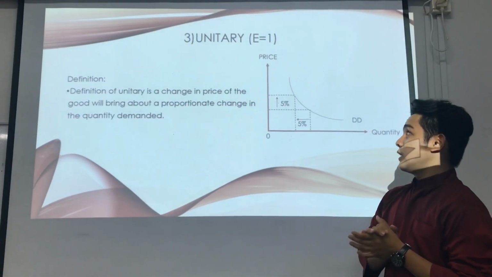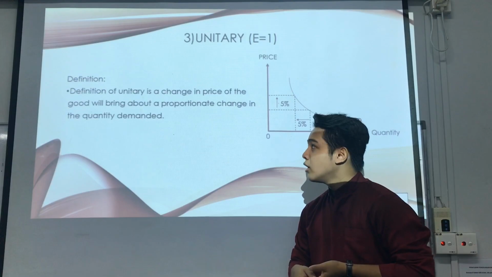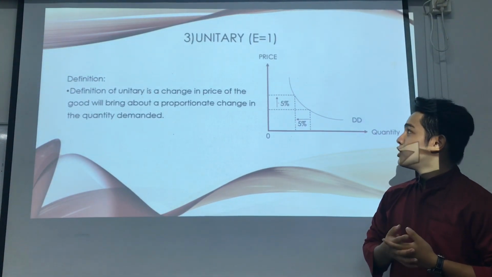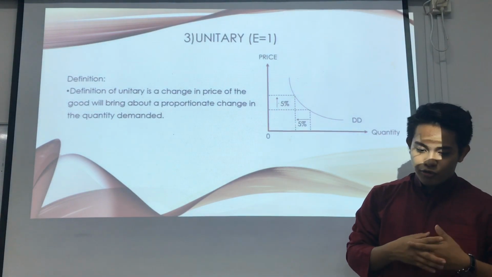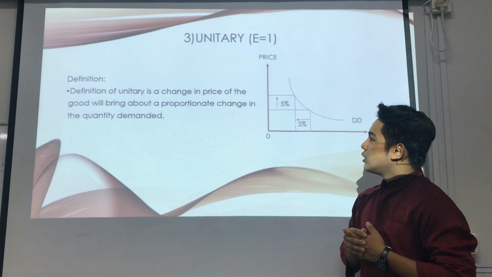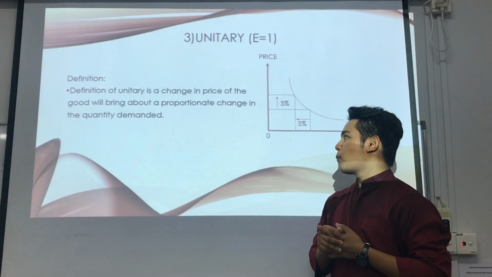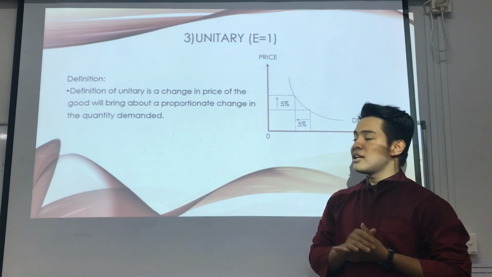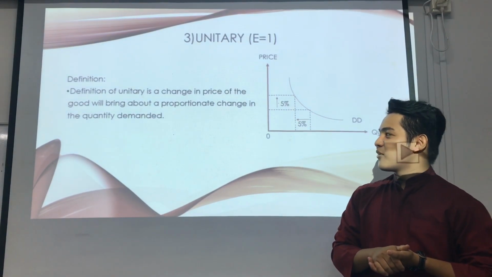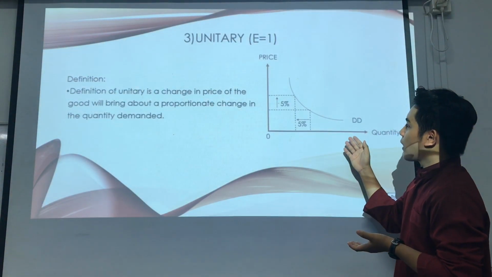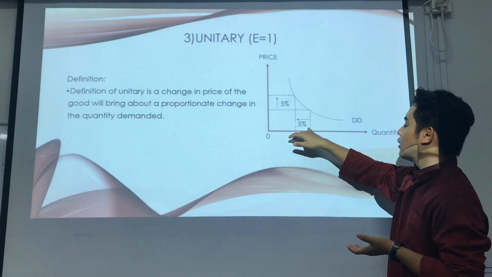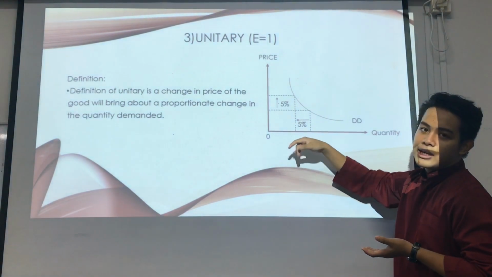Next is unitary. E equals 1. The definition of unitary is that a change in the price of the good will bring about a proportionate change in the quantity demanded. You can see this graph. The price is increased and the quantity will decrease.